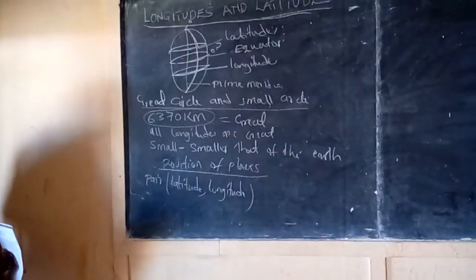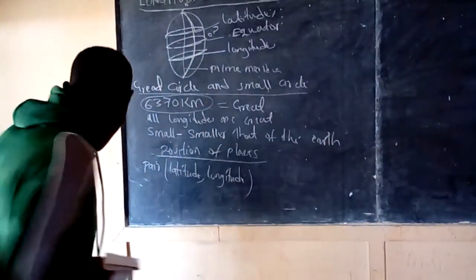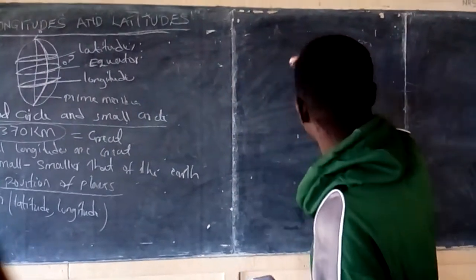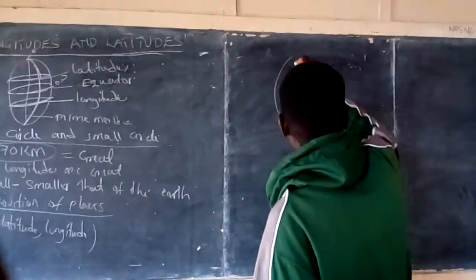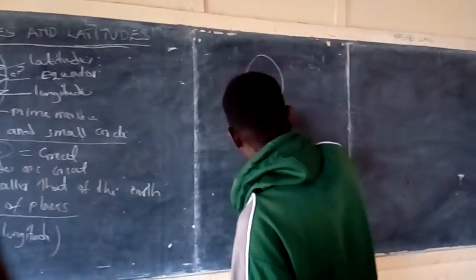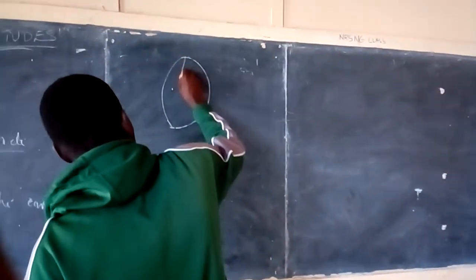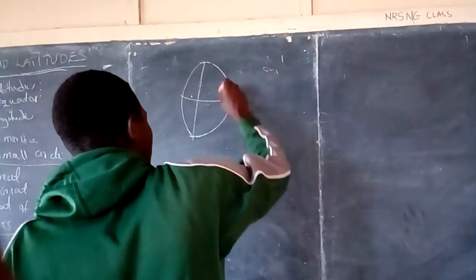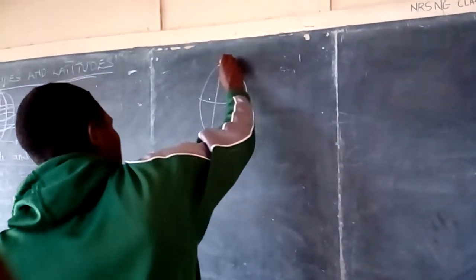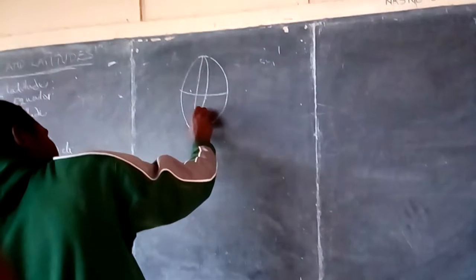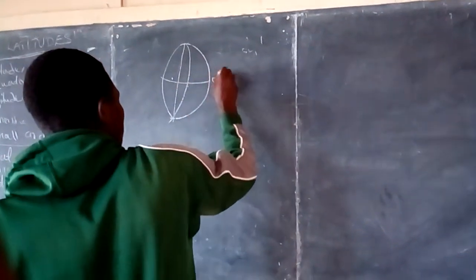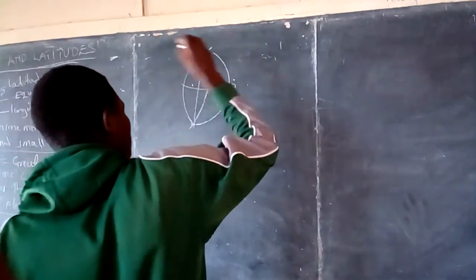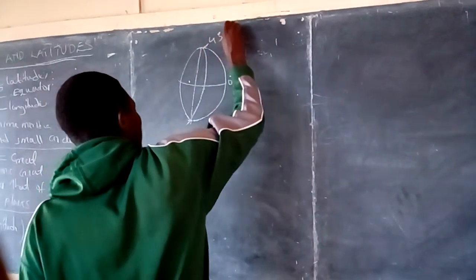For example, let me assume this is my globe. Let me assume that is my prime meridian. That is my equator. Then there is a longitude that way. This is the equator, which is 0 degrees, and this is a longitude. Let me say this longitude is 45 degrees west.